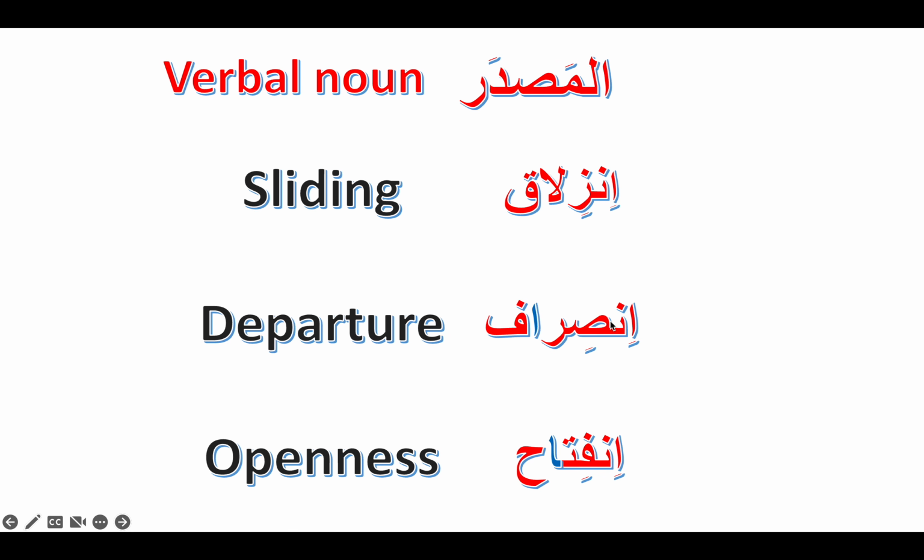انصرف is to go away. So انصراف here with the alif in between the second and the third root letter. This gives the verbal noun going away or departure. انفتح is to be opened. انفتاح gives the meaning of openness. I don't know, openness towards something.